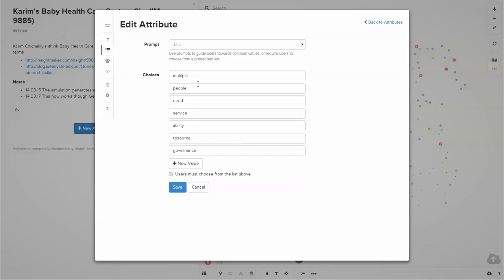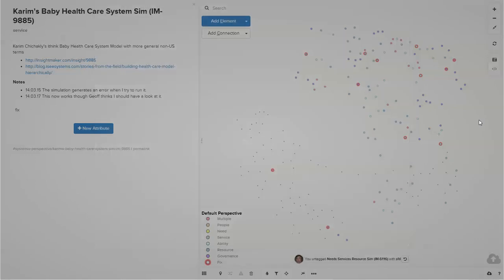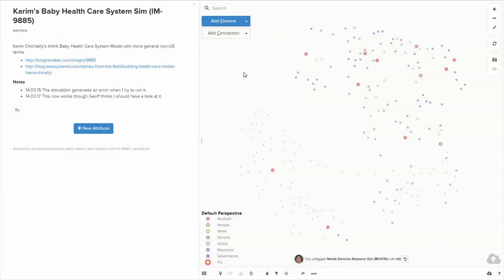It will go away from the selectable list, but it will still appear on all of the elements that you assigned it to until such time as you explicitly remove them. So you can get rid of types if you have defined ones that you really don't want, and tags, once you remove the last occurrence of the tag within your map, it will disappear from the selectable list.